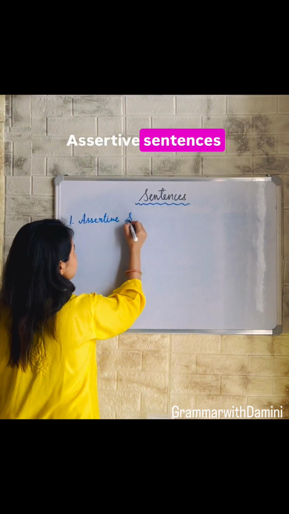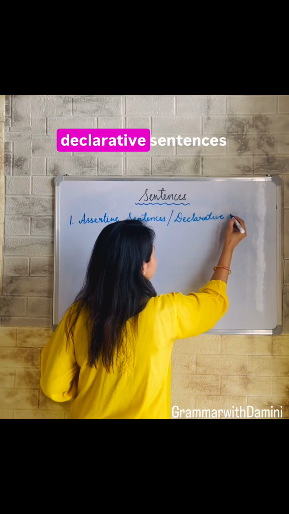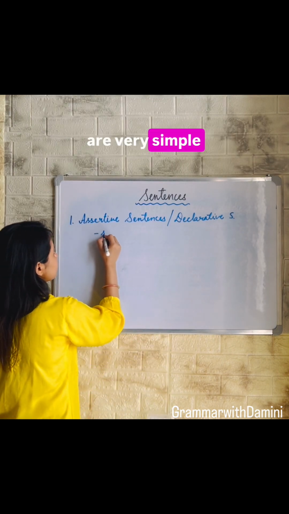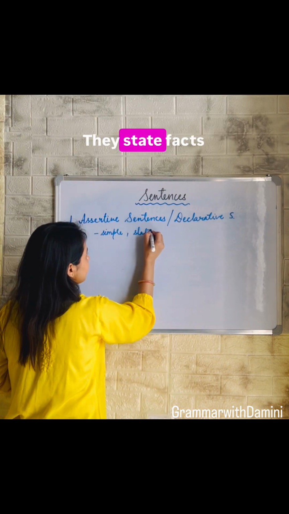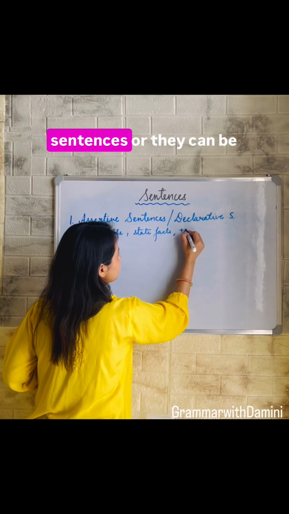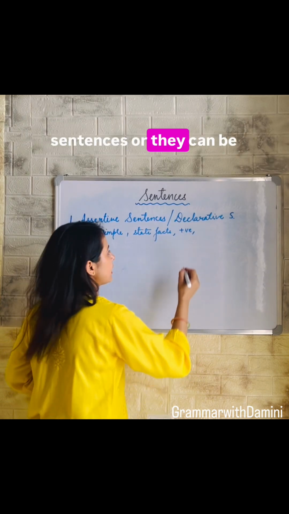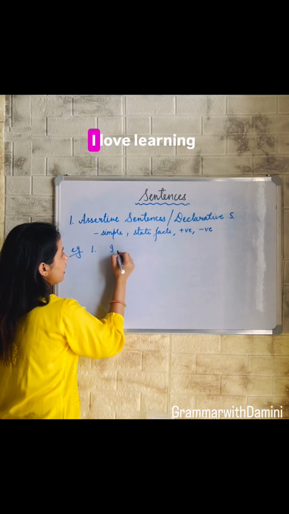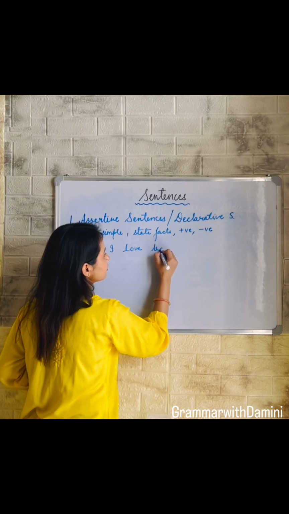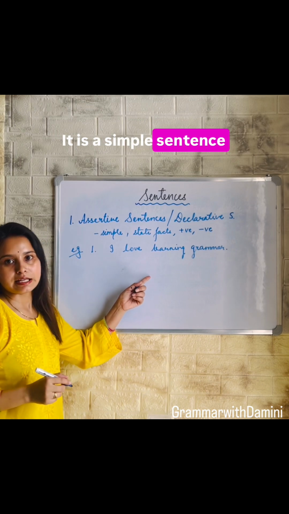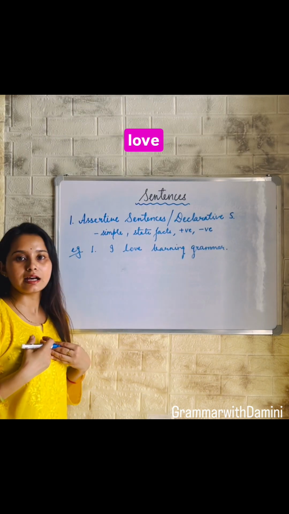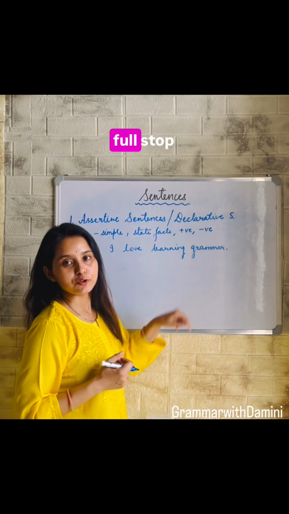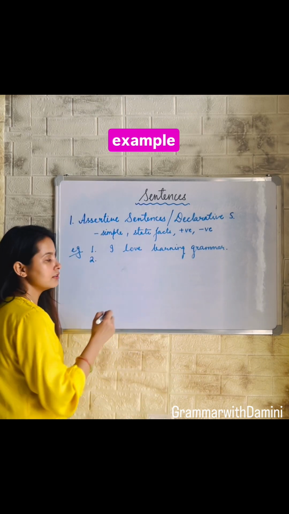Assertive sentences, also known as declarative sentences. These kinds of sentences are very simple. They state facts. They can be positive sentences or they can be negative sentences. Let's take one example. I love learning grammar. It is a simple sentence that is stating that I love learning grammar, starting with a capital letter and ending with a full stop.